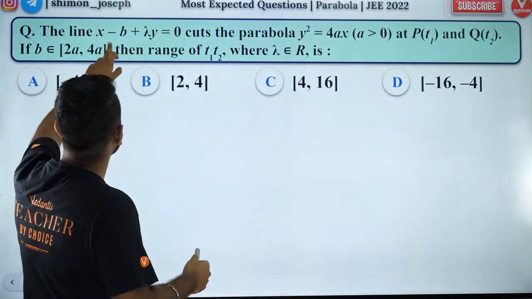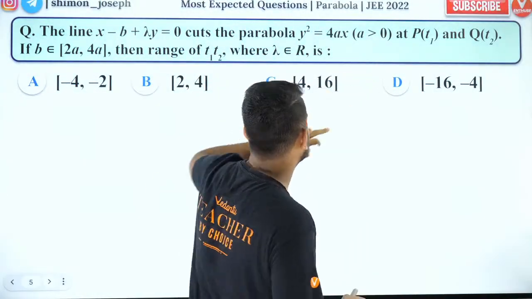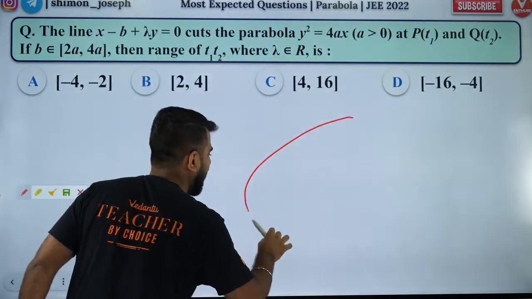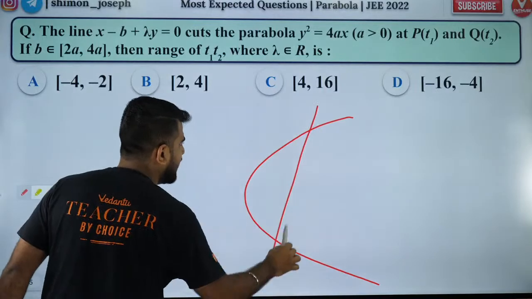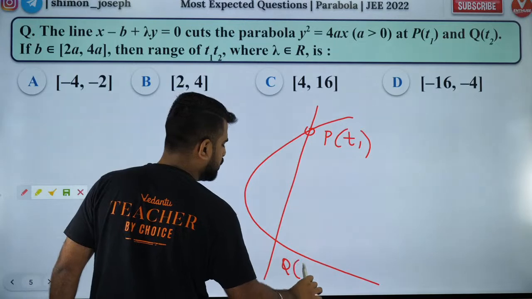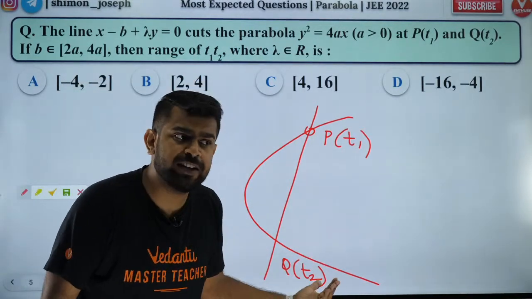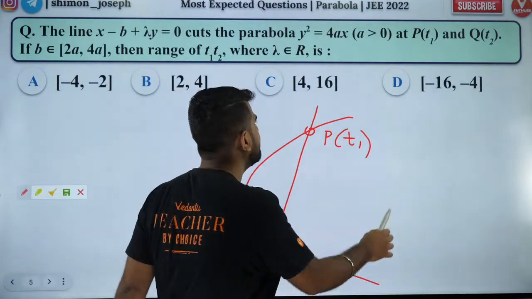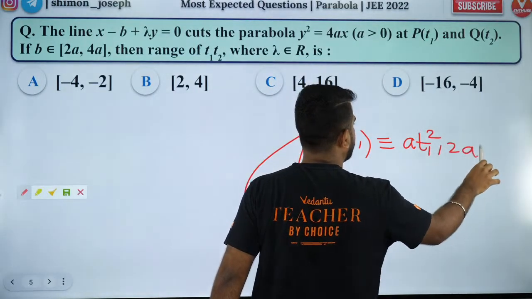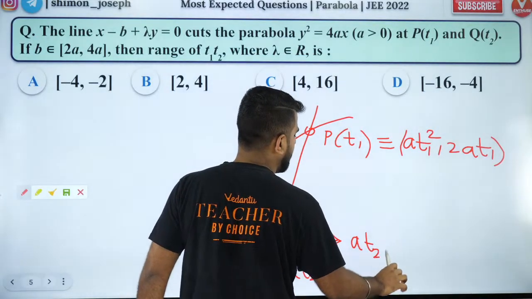So the line x minus b plus lambda y is equal to 0 cuts the parabola at 2 points. So let me draw that. Okay. So this is our regular parabola, the standard one. So I am cutting the parabola at P, which is t1, and Q, which is t2. So these are parameters. When parameters are given, you guys can find the coordinates. That's pretty simple. How do you find the coordinates? It is nothing but a t1 square comma 2 a t1, and these coordinates are given by a t2 square comma 2 a t2.